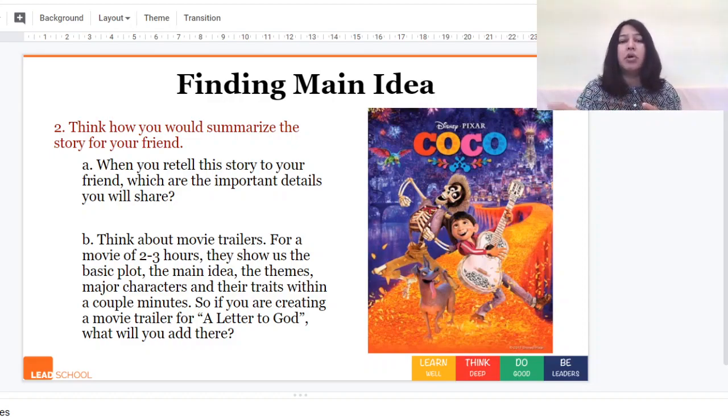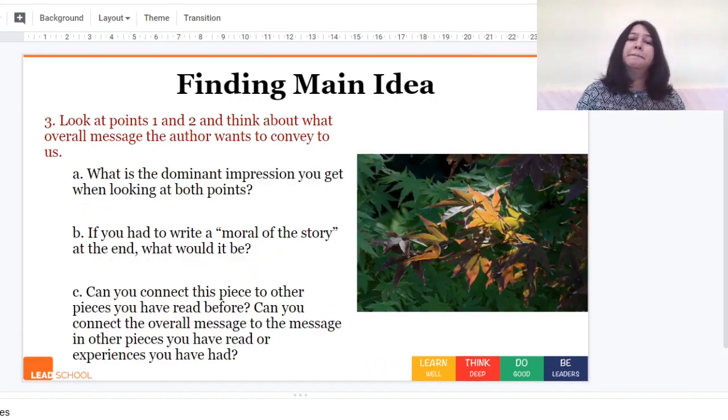Second is think about movie trailers. There is a movie of 2 to 3 hours, but within a minute or 2 they show us the basic plot, the main idea, the themes, major characters and their traits. So if you think you are creating a movie trailer for A Letter to God, what will you add there? These are 2 points we can think about when we are trying to summarize. Let's look at the third point. In the third point, what we need to do is look at points 1 and 2 and think about what overall message the author wants to convey to us.